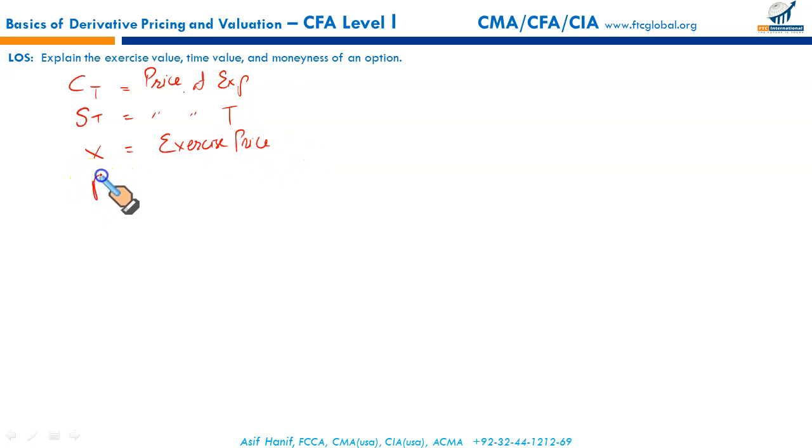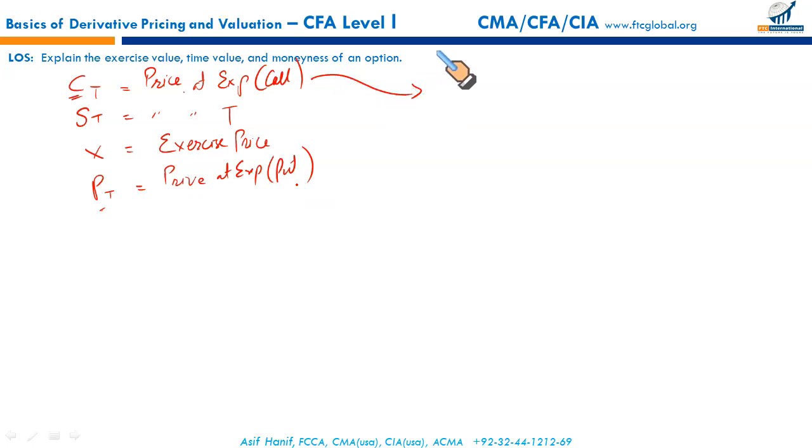And PT here is the price of a European put option. Remember, C is for call and P is for put. This is call, this is put. Alright, the question is, how do we value a European call option or put option?